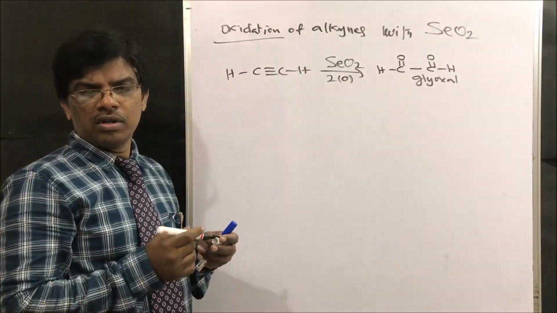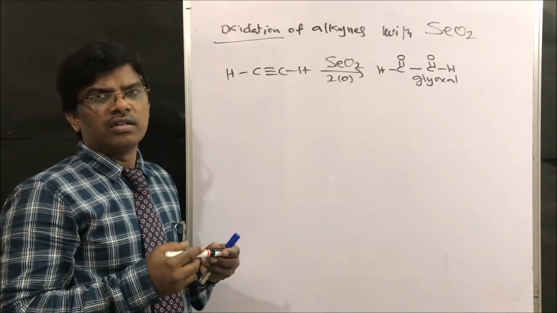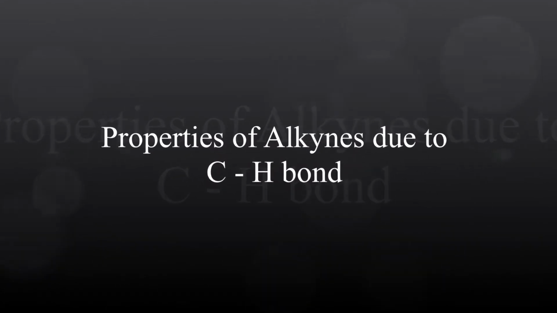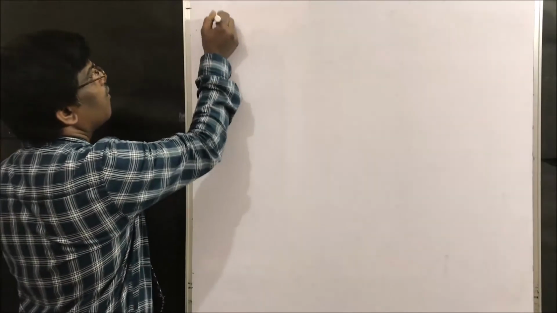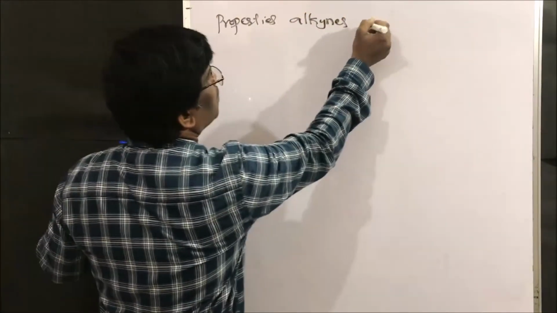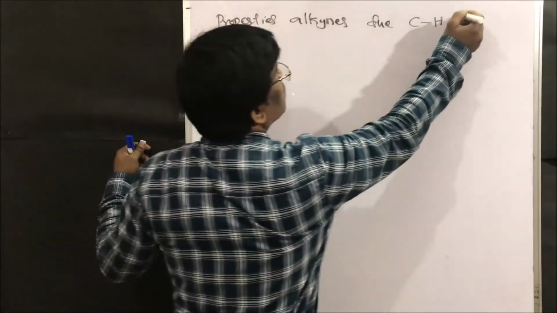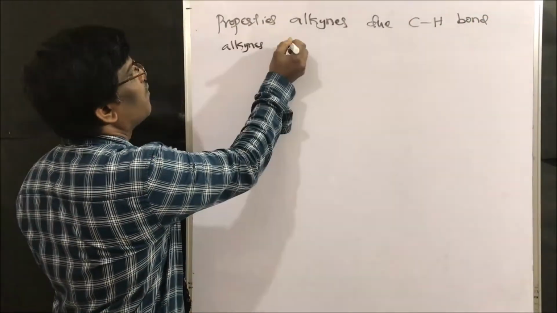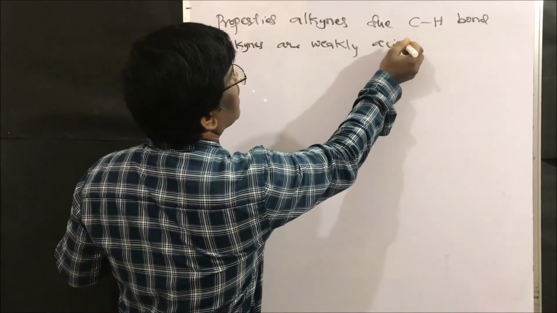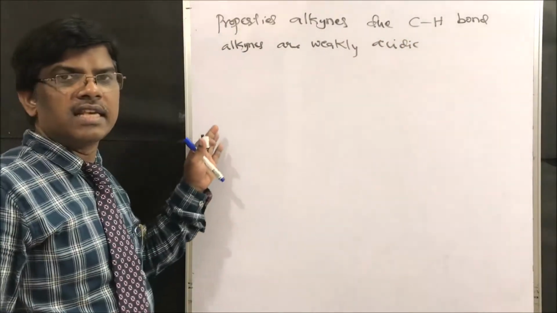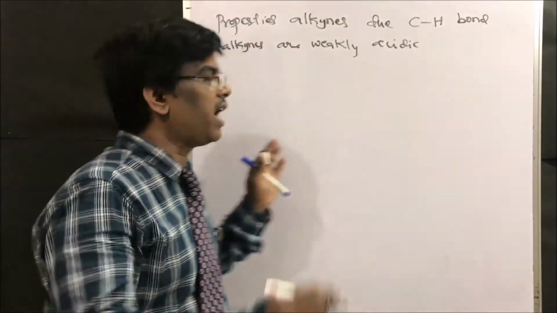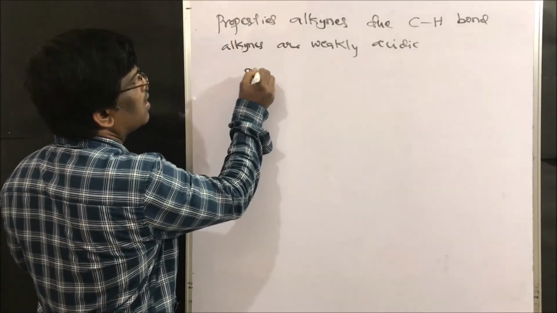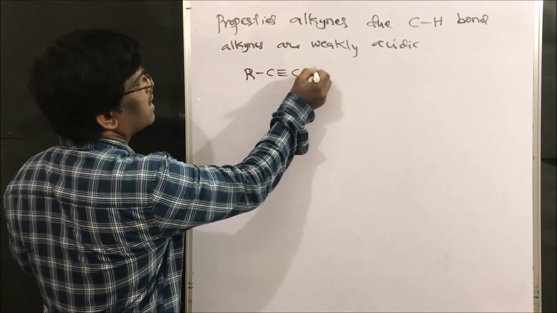Next, we will learn about acid properties of alkynes due to the CH bond. At the starting of this lesson, what I said, these alkynes are weakly acidic. In presence of strong bases, they give H plus ions. Why? For example, R, C, triple bond, CH.